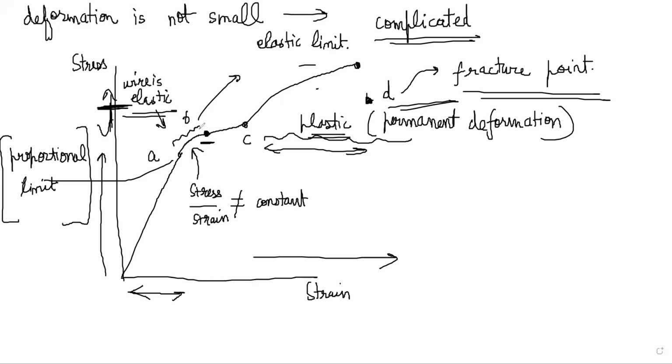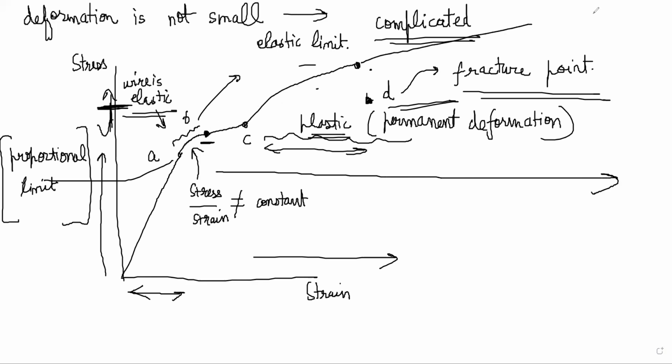From here to the fracture point, if a lot of strain has happened, so if the graph was extended till here, then a large amount of strain or deformation has happened between the elastic limit and the fracture point. Then that material is not breaking very quickly. It is getting stretched a lot. That is a ductile material.